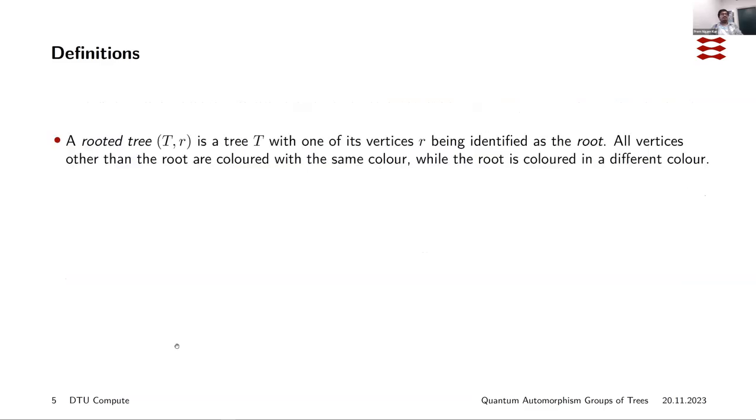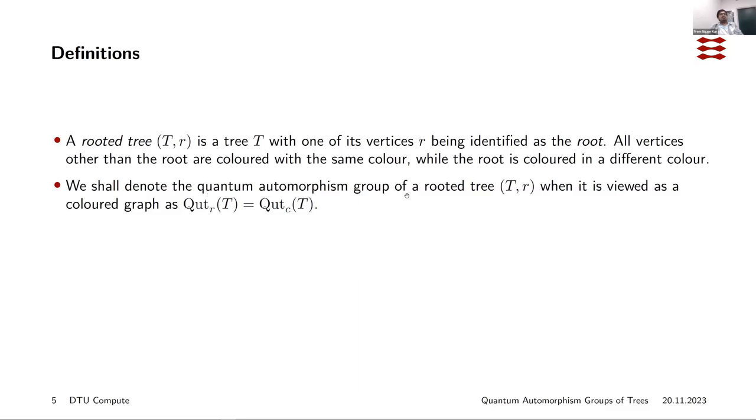A rooted tree is a tree with one of its vertices R identified as a root. The root has its own color, and all the other vertices are in the same color. We shall denote the quantum automorphism group of a rooted tree, when it is viewed as a colored graph, as Qt R of T. Note that whenever we are taking the quantum automorphism group of a colored graph, we will write Qt C of T.